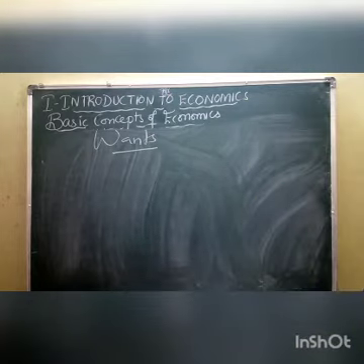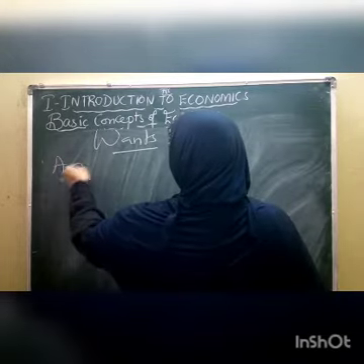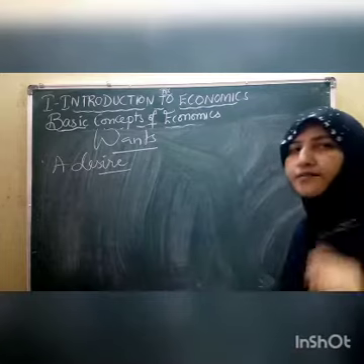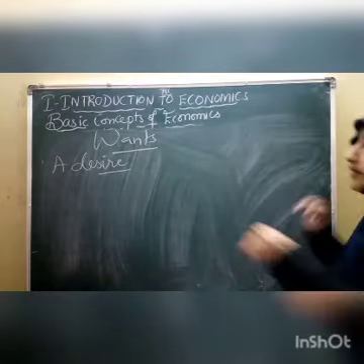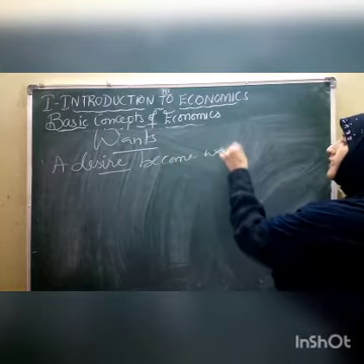What is want, children? Want is nothing but a desire. Can we give the word desire to the want? A desire becomes a want. All the things we cannot say as our want.